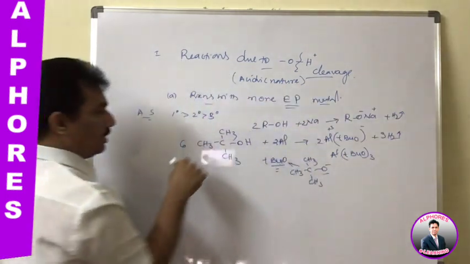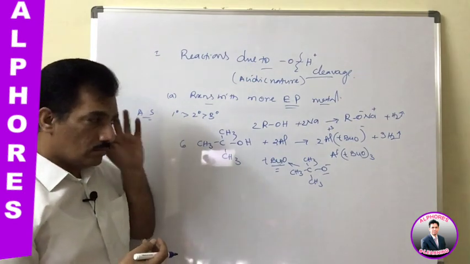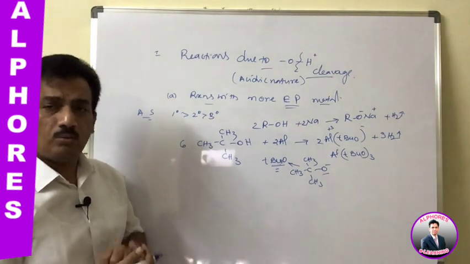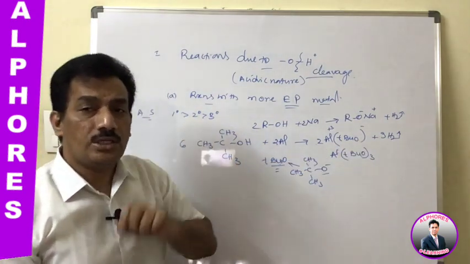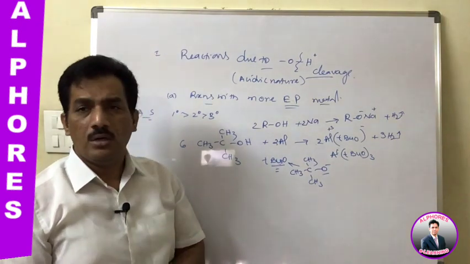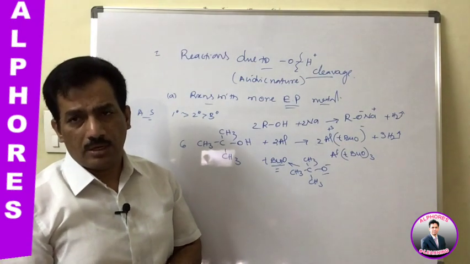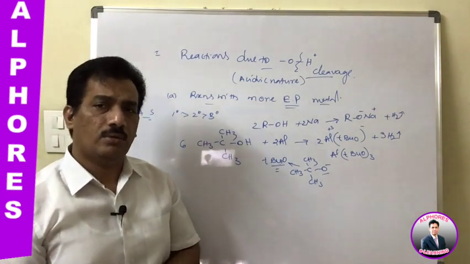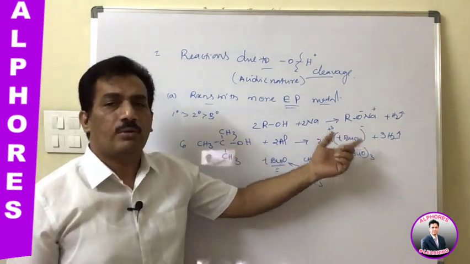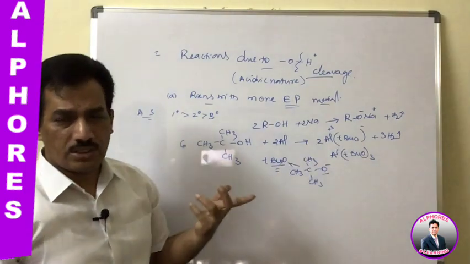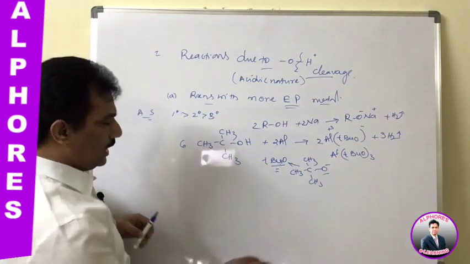That means alcohols, when they tend to react with reactive metals or more electropositive metals, release hydrogen. This property indicates the acidic nature of alcohols, because as we know, acids when they react with active metals liberate hydrogen. It is one of the characteristic features of acids. Thereby here also alcohols, when they react with this, release hydrogen, and it is the best proof that the alcohols are exhibiting acidic character. Clear?